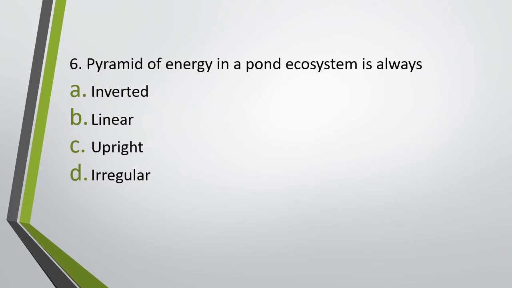Question number 6. Pyramid of energy in a pond ecosystem is always inverted, linear, upright, irregular. Pyramid of energy in a pond ecosystem is always. The correct answer is option C, upright. Now remember this, pyramid of energy, whether it's a pond ecosystem or a land ecosystem or any type of ecosystem, is always upright. And why is it so? Because of the 10% law.